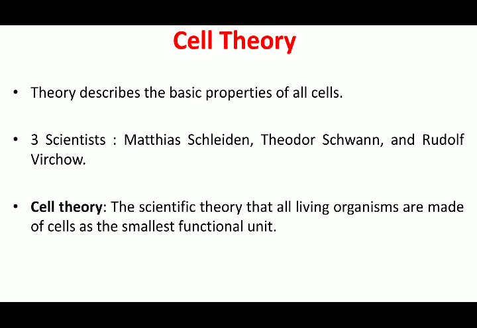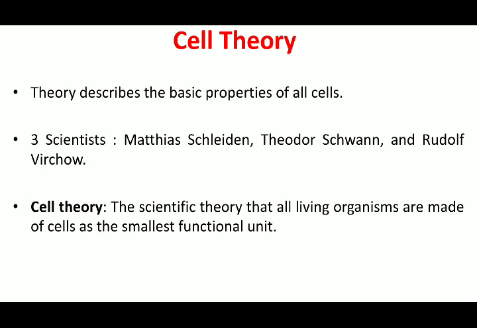Now, while some scientists were arguing over the theory of spontaneous generation, there were other scientists like Schleiden, okay, and Virchow. These scientists were making discoveries leading to a better understanding of what we now call cell theory. They gave good statements which were more relevant compared to spontaneous generation or other such theories.